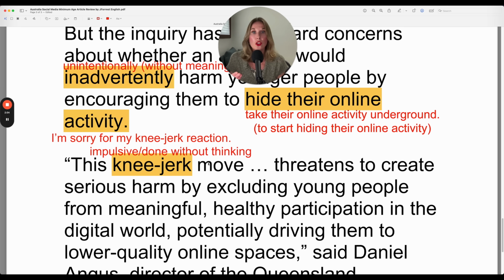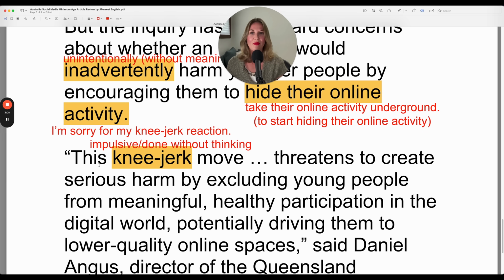You might have a knee-jerk reaction when someone cuts you off in traffic and you get really angry, but if you think about it, you probably would not have reacted the same way. That's a knee-jerk reaction. This knee-jerk move, so they're saying that the government is implementing this policy, this plan, without thinking about it. This knee-jerk move